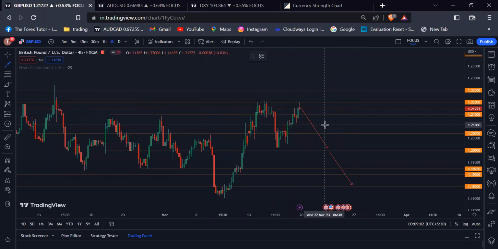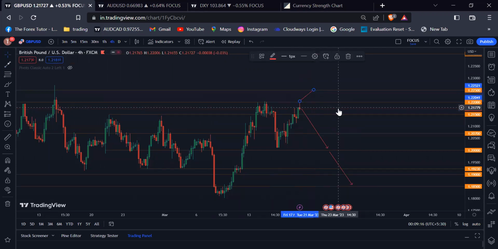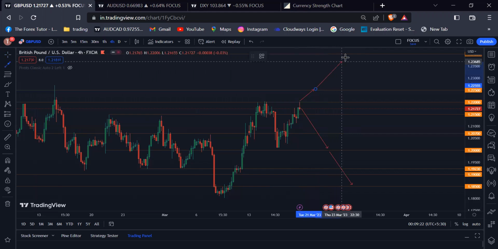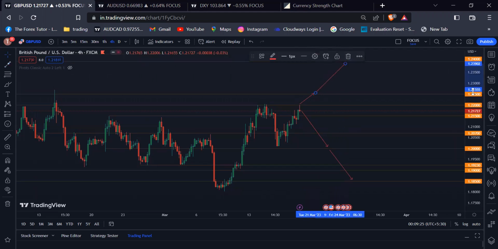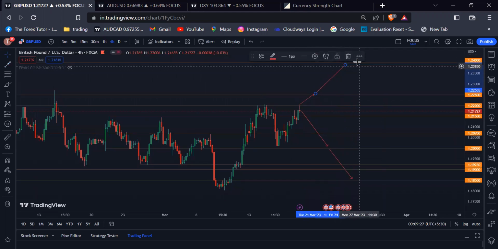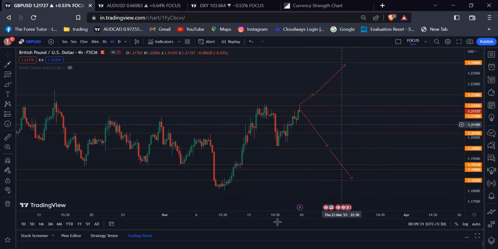If the dollar index does not gain momentum upwards and falls below the 103.00 psychological level, then the Pound USD breaks above the 1.2200 psychological level. Based on this, our first target should be the 1.22500 psychological level, and the second target should be the 1.2400 psychological level upwards. So trade your plan carefully.